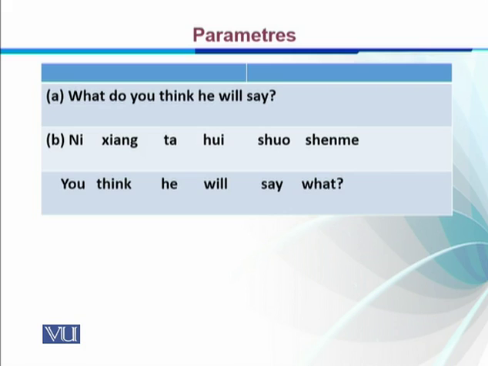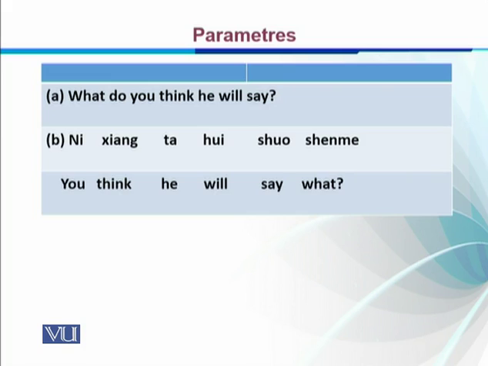Now you compare these two sentences. In the English WH sentence, we know that the WH word has moved from its place: he says what, and what was moved to the initial position of the sentence. Whereas in Chinese, xian mi is a question word, but it has not moved from its place to the beginning of the sentence.